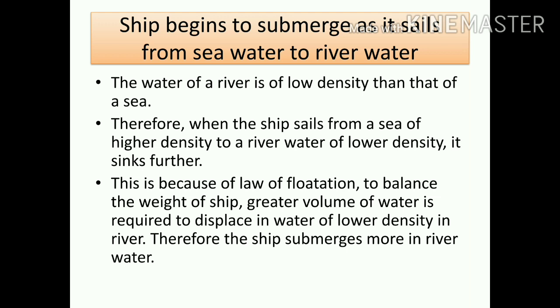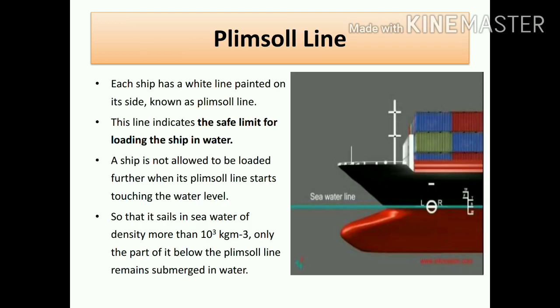But in seawater, as the density is more, it is able to displace a small amount of water, so it will not sink. It can float very easily in seawater as the density is more. But in river water, as the density is less, what will happen? It should displace more water. Therefore the ship gets submerged more when it moves from seawater to river water.